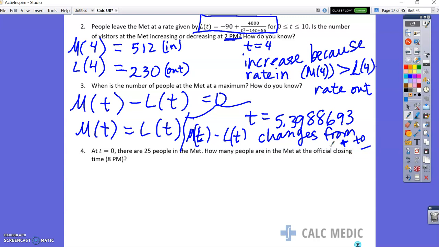At time is 0, there are 25 people in the Met, which is probably the people working there. How many people are in the Met at official closing time at 8 p.m.? And so we're going to be doing an integral. We know time 0. They've given us this extra piece of information, and so we will set up the following situation: 25 plus the integral from 0 to 9.5, because that's when people are coming in, is m of t minus L of t